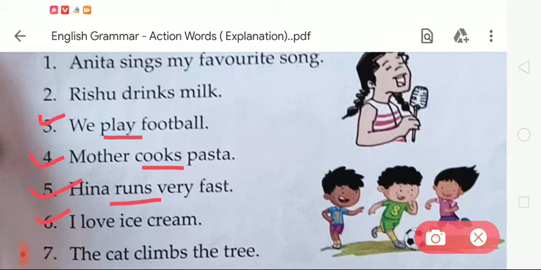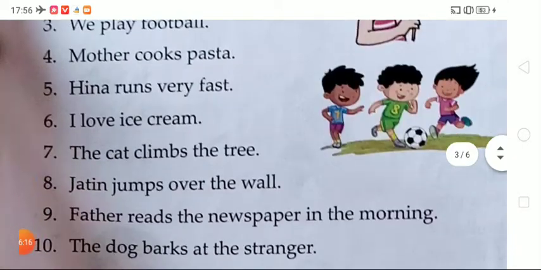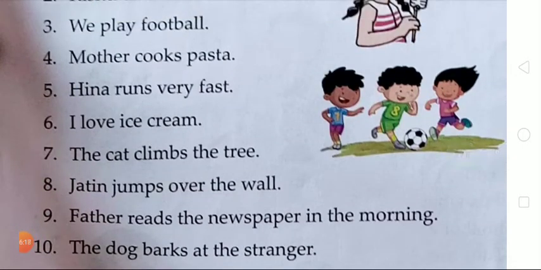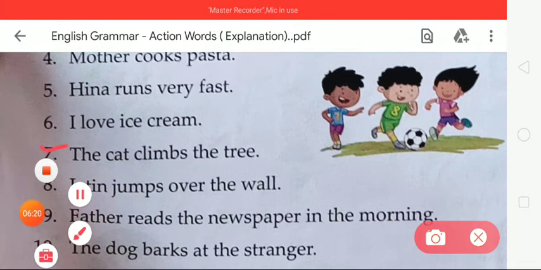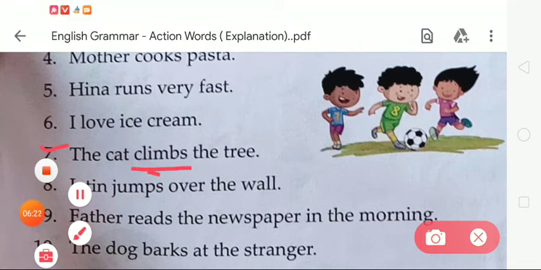Now the next, number 6, I love ice cream. Which word is the action word? Here the given word love is the action word. So we have to underline the given word love. Now the next, number 7. The cat climbs the tree. Here the action word is climbs. So we have to underline it.